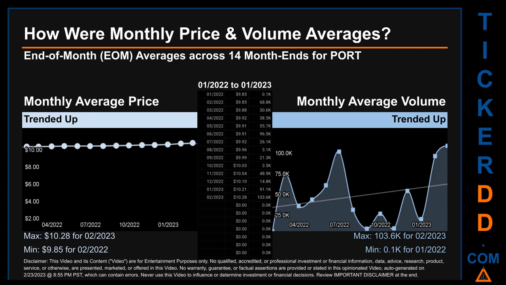How were price and volume averages for PORT? Across 161 trading days, there were a total of 14 month ends, of which monthly averages for daily price and volume were calculated. Overall, monthly price average trended up while monthly volume average trended up. The maximum end-of-month average price was $10.28 for Q2 2023 while the minimum was $9.85 for Q2 2022. Looking at volume, Q2 2023 and Q1 2022 respectively saw the highest and lowest monthly average volume at 103.6 thousand and 0.1 thousand.